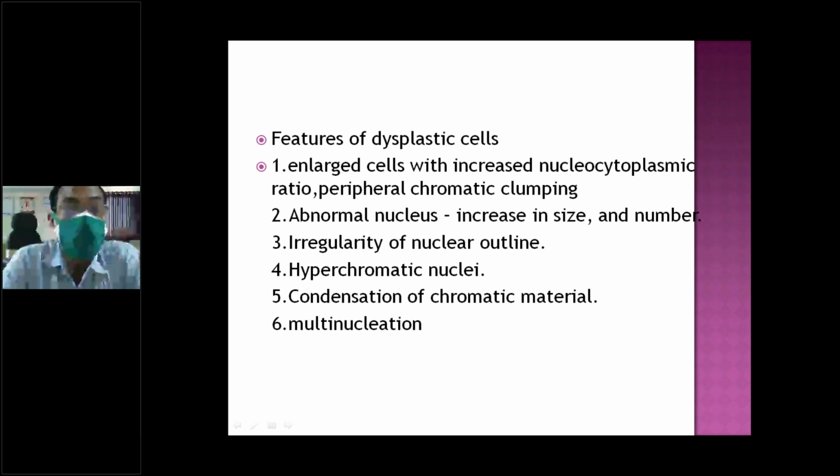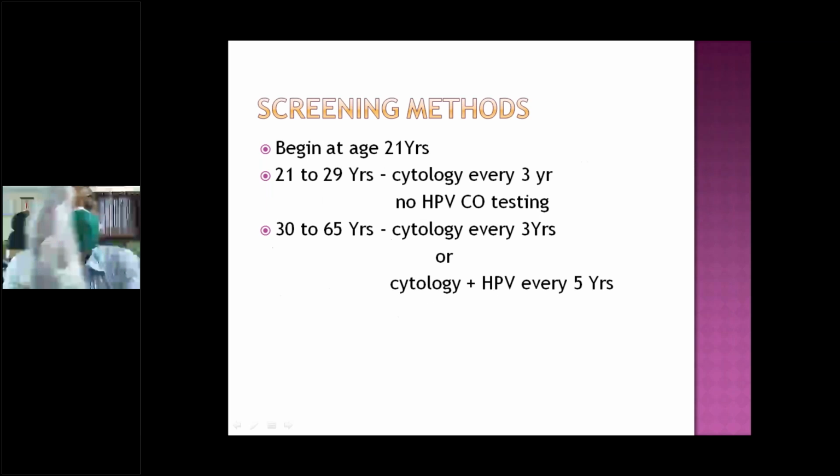At the same time there will be increased mitotic division, and sometimes multi-lobed nuclei. So loss of polarity, irregular size and shape, increased nuclear-cytoplasmic ratio, and increased mitotic activity: this is what we see in an abnormal cell.